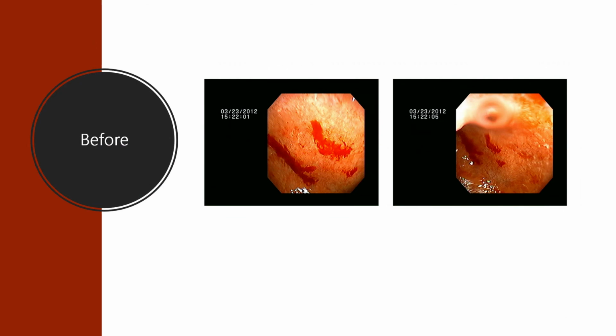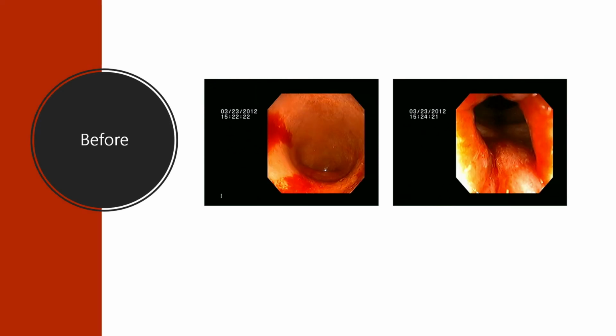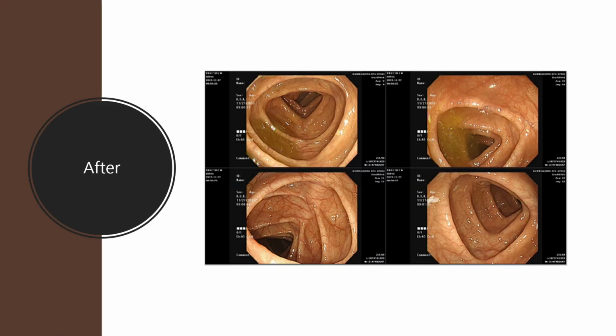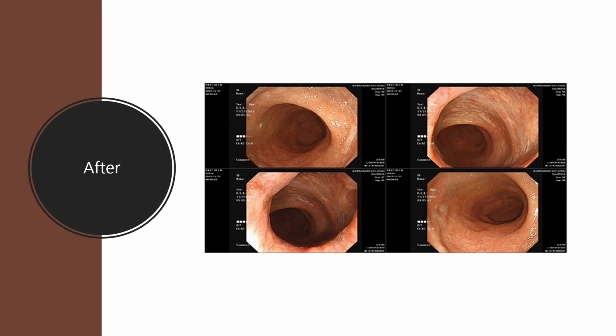This is his colonoscopy before herbal treatment. You can see spontaneous bleedings here, erosion, loss of vascular markings. This picture also shows bleedings. This is the colonoscopy after he took 대승기탕. It is clear and no bleedings. This picture also shows no bleedings. It's very clear.